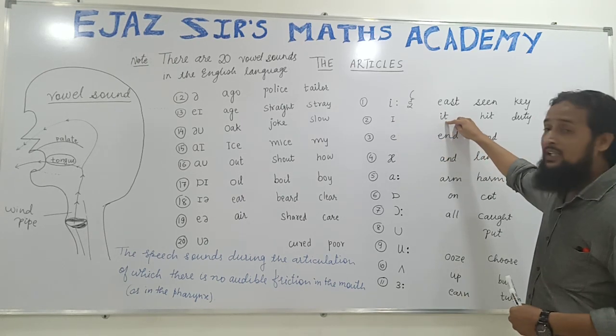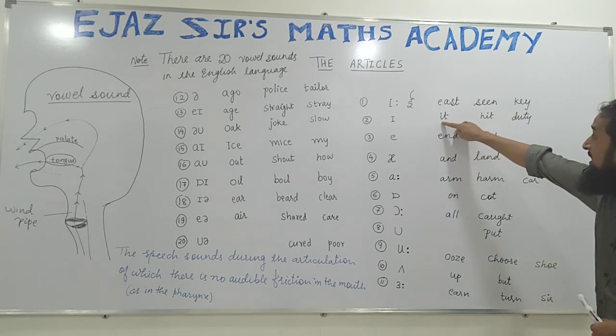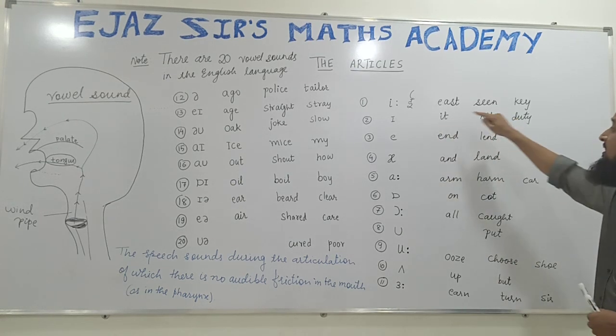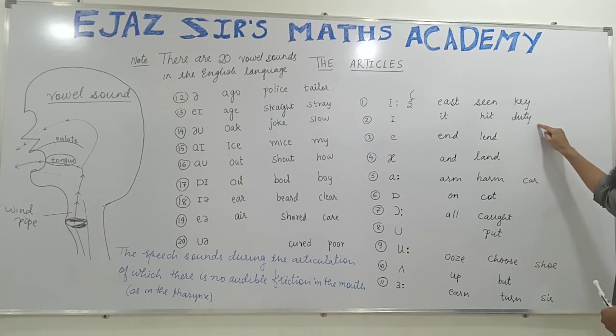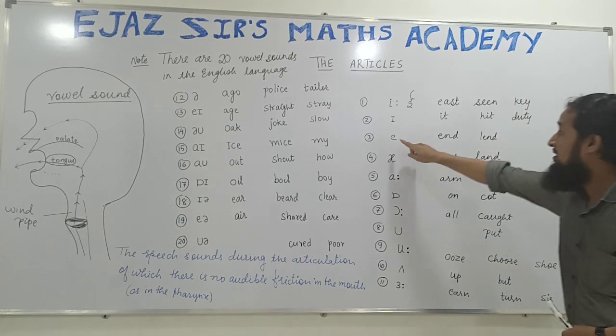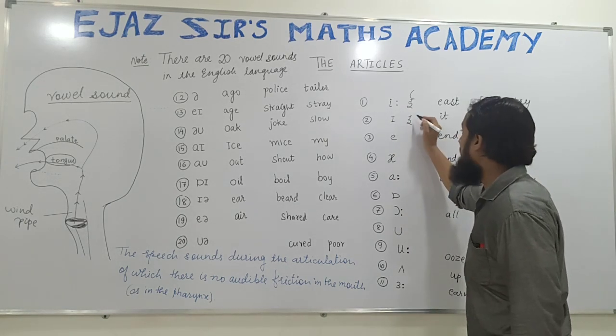It is in it, hit, in the middle of the word. It can come at the beginning, it can come in the middle also, hit, it can come at the end also. Duty. E is a vowel sound. E is also a vowel sound.